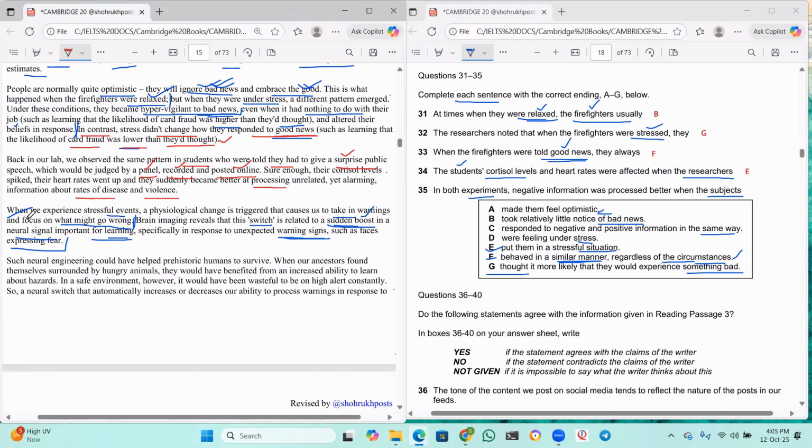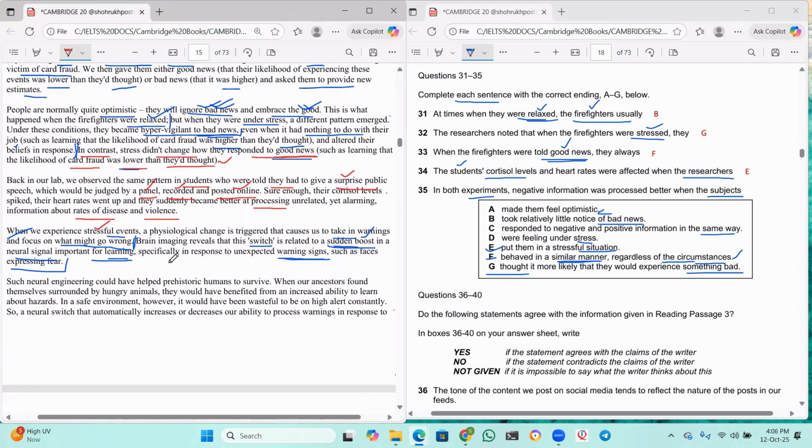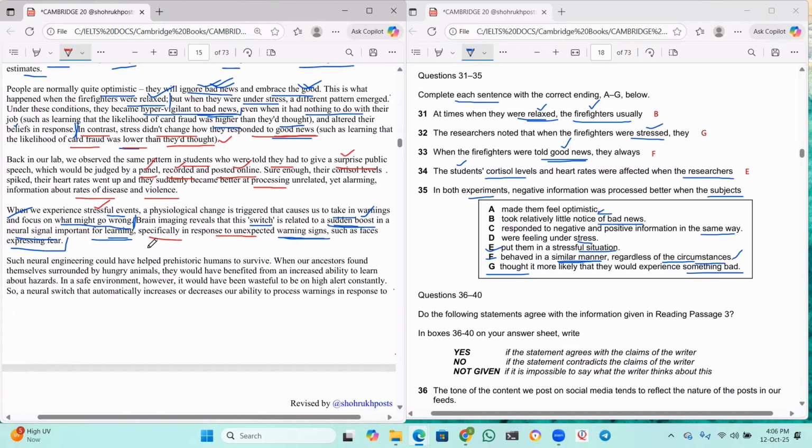Now, when we experience stressful events, a psychological change is triggered that causes us to take in warnings and focus on what might go wrong. Brain imaging reveals that this switch is related to a sudden boost in the neural signal important for learning, specifically in response to unexpected warning signs such as faces expressing fear. Okay. Now, he's talking about stressful situations and faces expressing fear and the switch here.